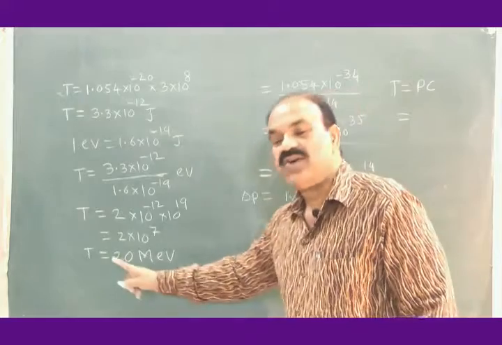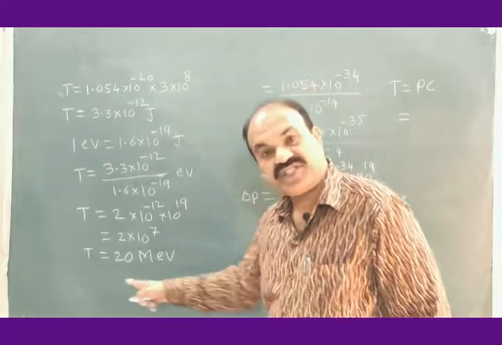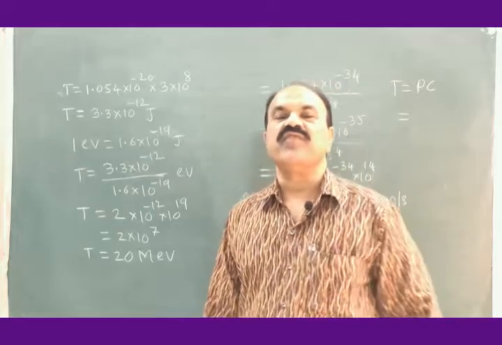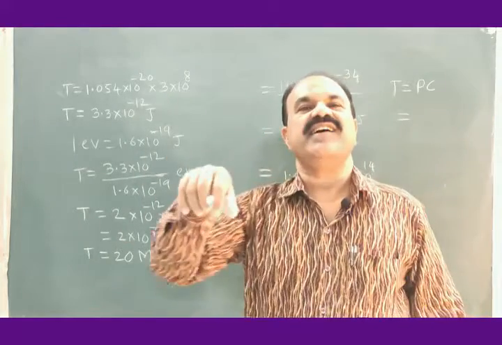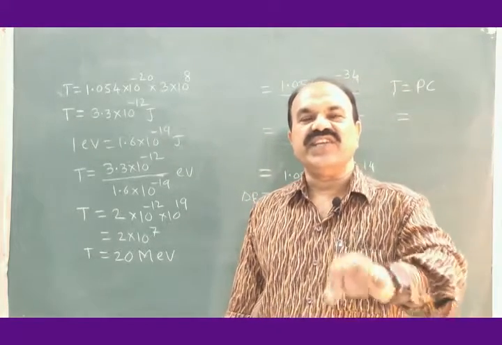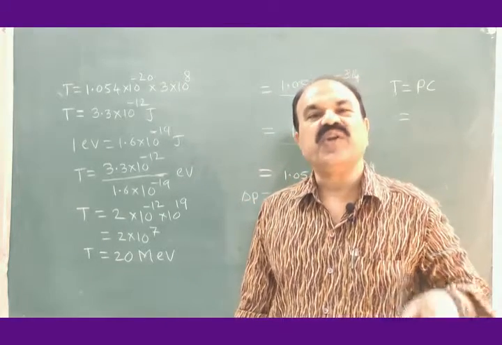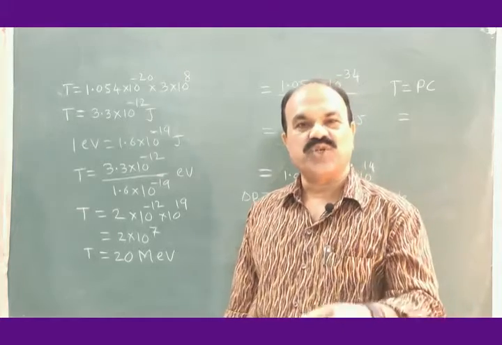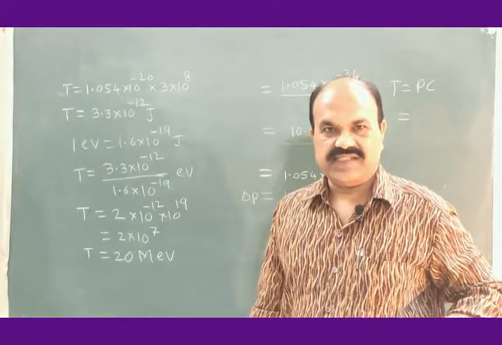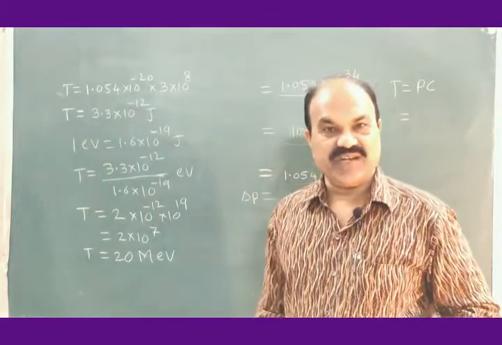No electron can have this much energy. As no electron can have this much kinetic energy, it means that it is not possible for an electron to be present inside the nucleus. It means that electron is not a nuclear constituent. Nuclear constituents are only proton and neutron. Electron cannot be present inside the nucleus.